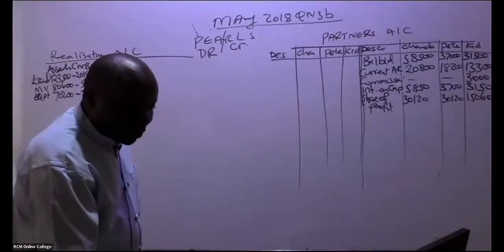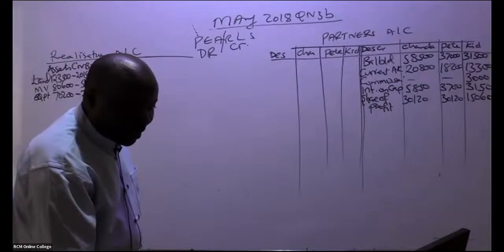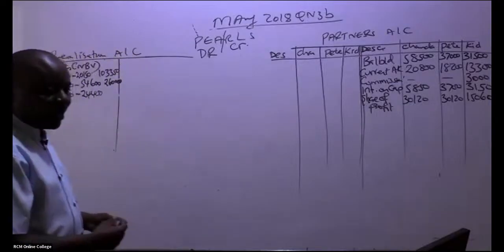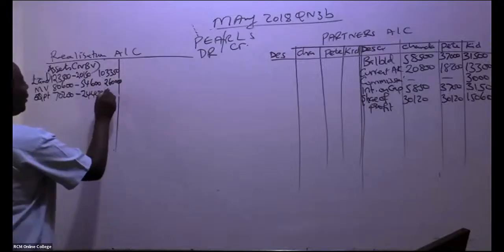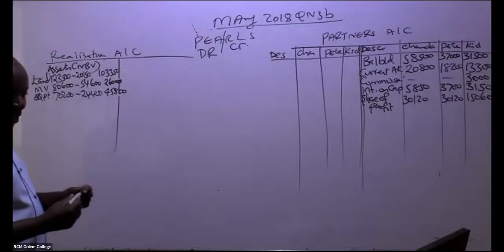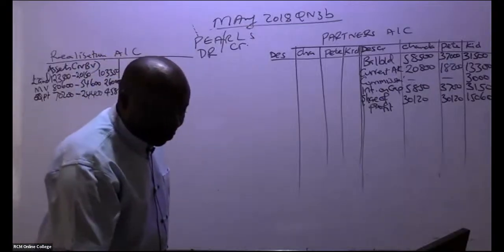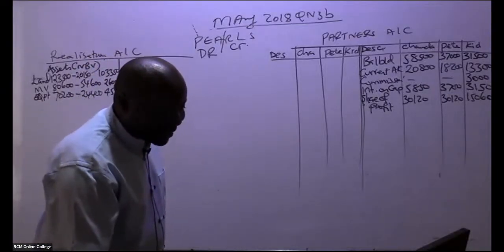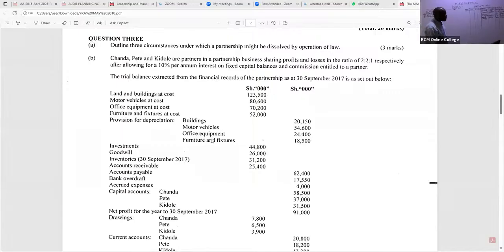Yeah, so they're giving me 45,800. Thank you very much. 45,800 like that. So again, we have the fourth item that was taken over. All assets, we are debiting them at their net book value. So the next one is what we are calling furniture and fixtures.